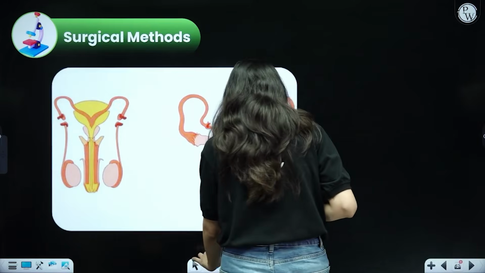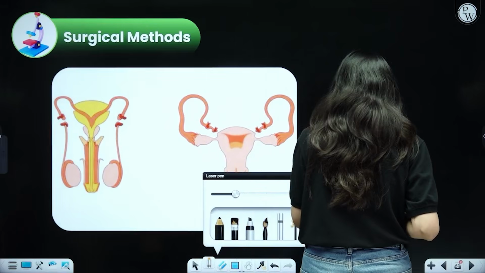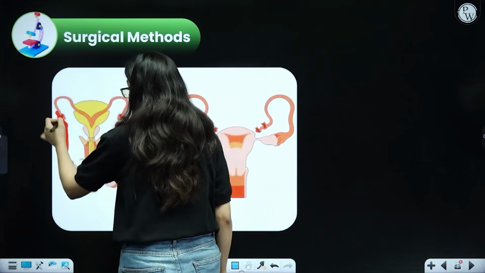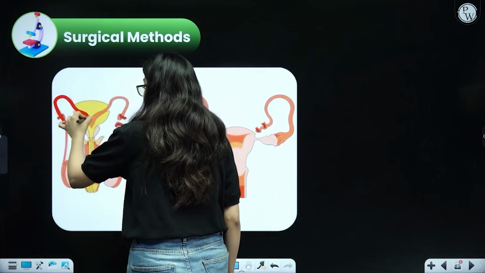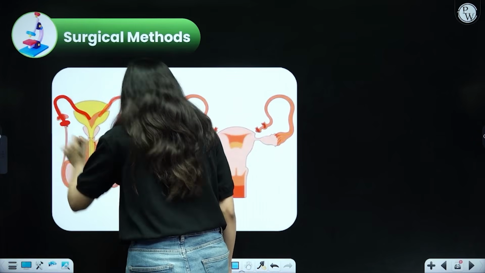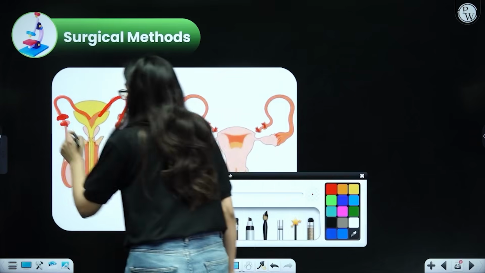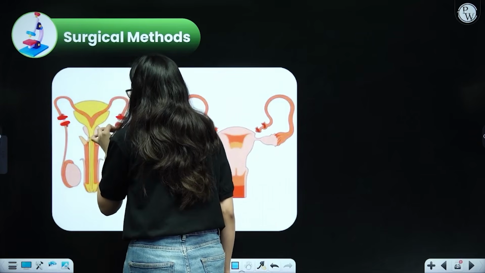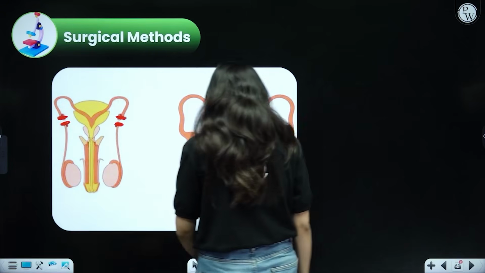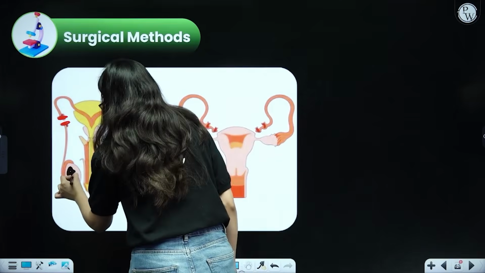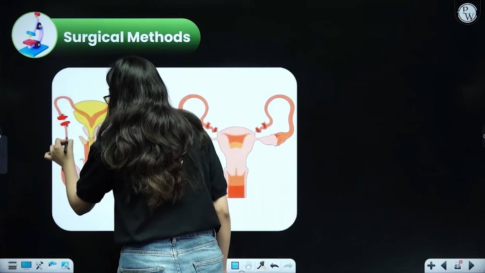Do you see over here, in case of males, the vas deferens that was carrying the sperm coming out of the testis is simply cut and tied at this portion. So now what will happen? The pathway of the sperm has been interrupted. The sperm, if it was formed somewhere over here, will now not be able to cross the vas deferens.